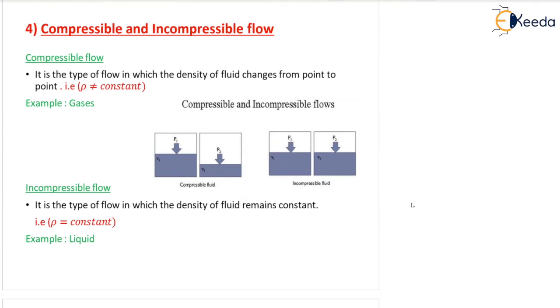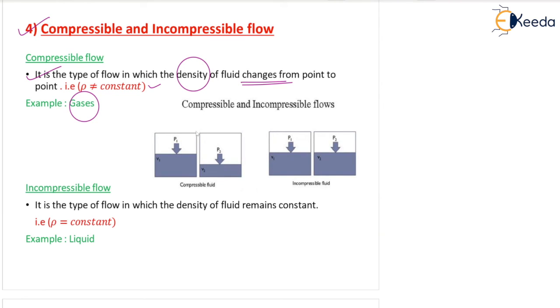Next, compressible and incompressible flow. So compressible flow, look at the definition. It is a type of flow in which the density of the fluid changes from point to point. So that means rho is not constant. Example, gases. Gases are readily compressible, easily compressible.